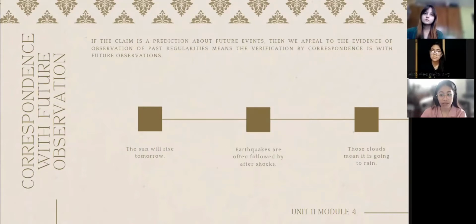Next, if the claim is a prediction about future events, we appeal to the evidence of observation of past regularities. For example, the sun will rise tomorrow. We are certain that the sun will rise tomorrow since it rises every day. Same as other examples, earthquakes are often followed by aftershocks, and those clouds mean it is going to rain. Because we already experience or observe them, we already know what will happen next. Meaning, the verification by correspondence is by future observations.